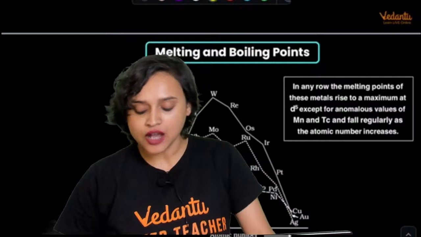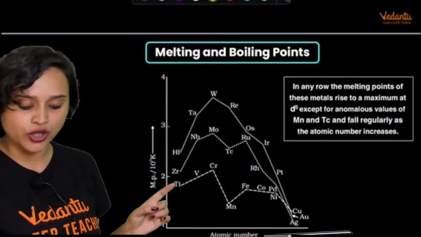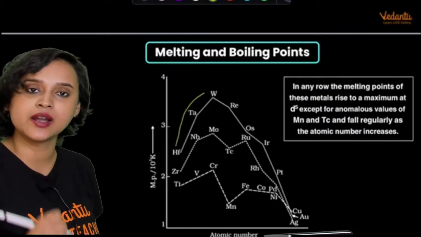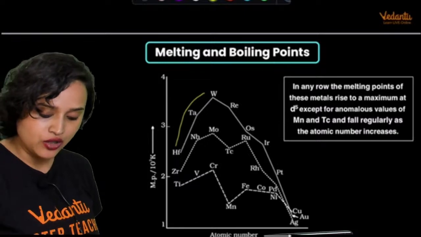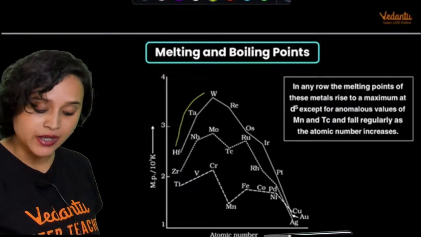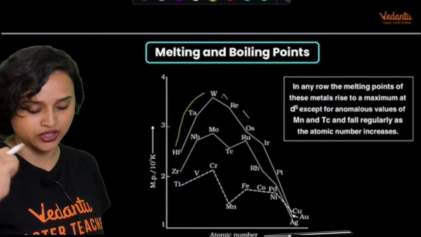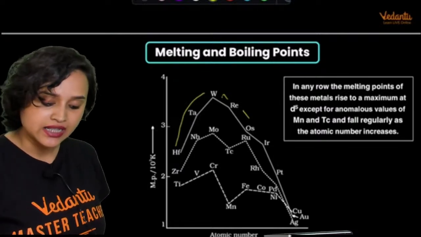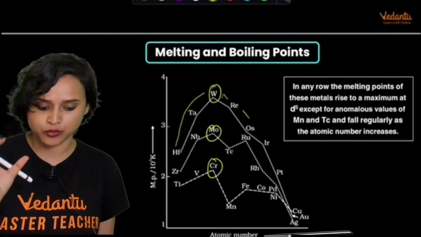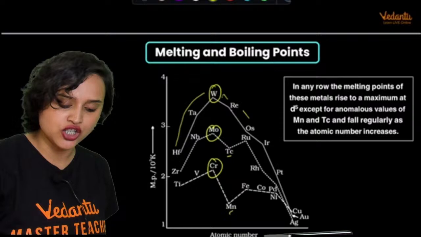Yes. Now guys, let us have a look at the melting point and the boiling point graph. We see that the melting point and the boiling point increase as you increase the number of unpaired electrons, but it also decreases after a while. So we get to see that tungsten, then molybdenum and chromium, have the highest melting and boiling points. However, there is a slight dip in manganese, technetium and rhenium.